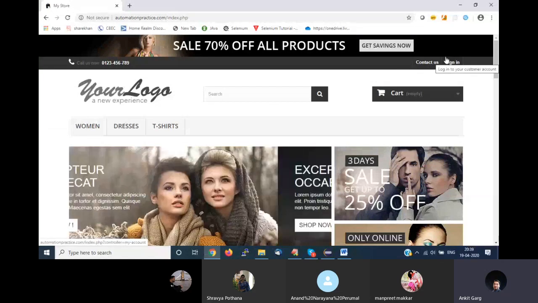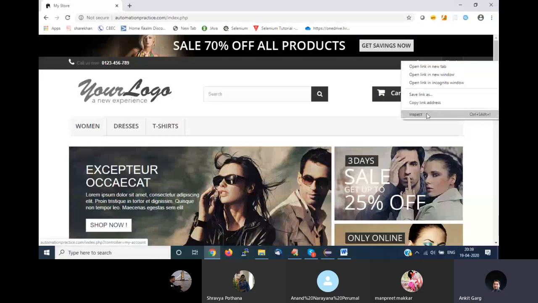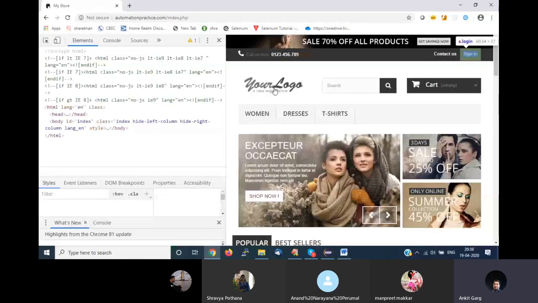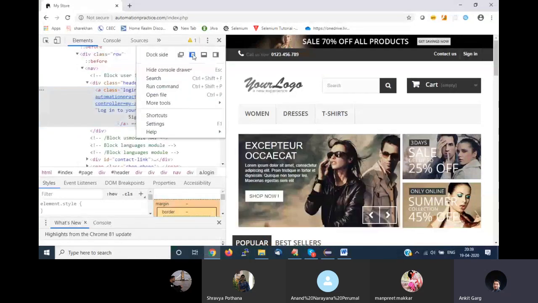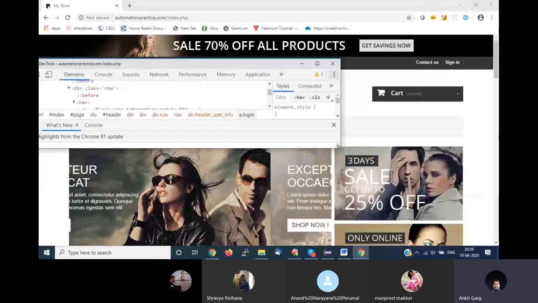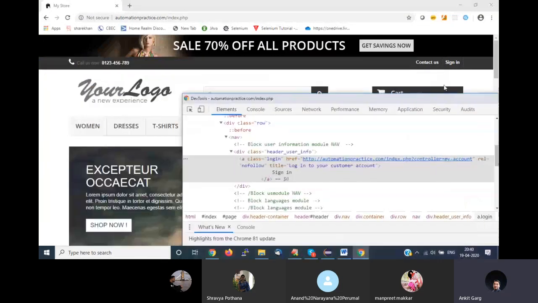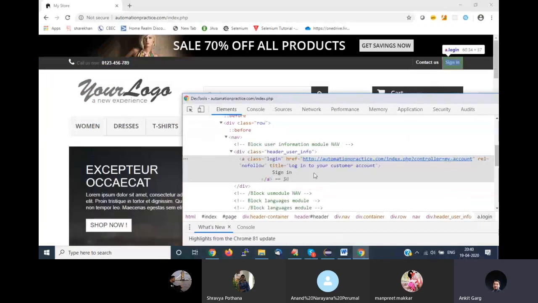Right click on this button, go to inspect. It will open a window like this. I'll just change the formatter and I'll expand it. Okay, so once I have clicked on the sign in button, can you see this line of code is highlighted by default?